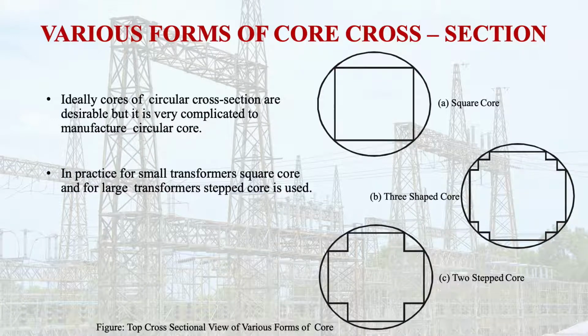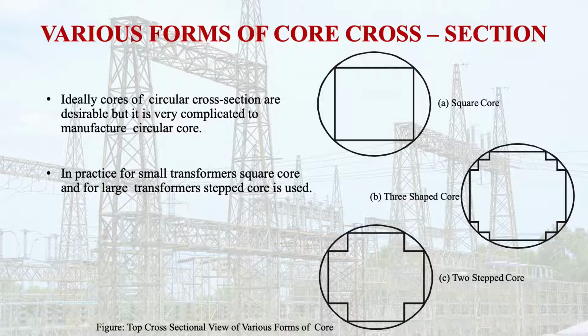So in practice, for small transformers, a square core, and for large transformers, a stepped core is used. You can see here the cross-sectional view of this core, where you can see how the laminations are arranged, and what stepped kind of laminations we have. This is showing the 3-stepped core. Similarly, the 2-stepped core.